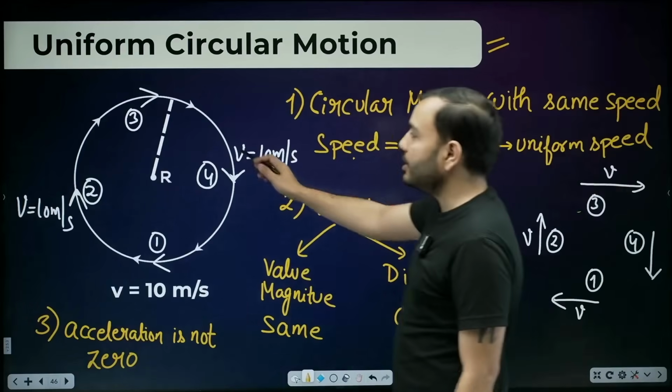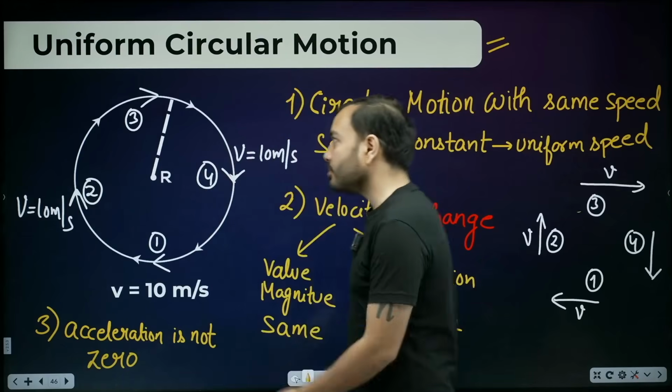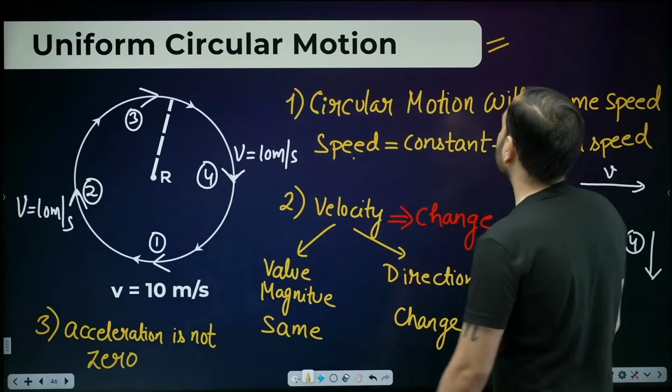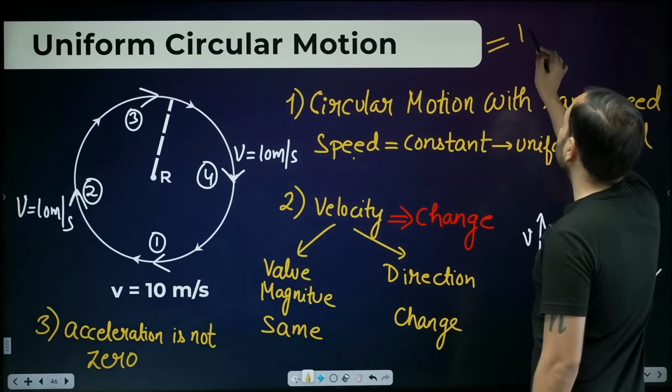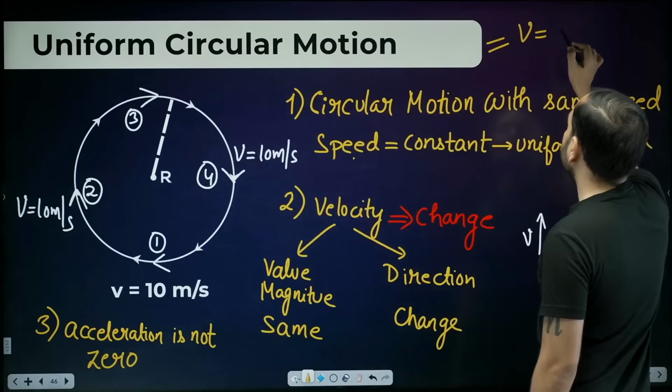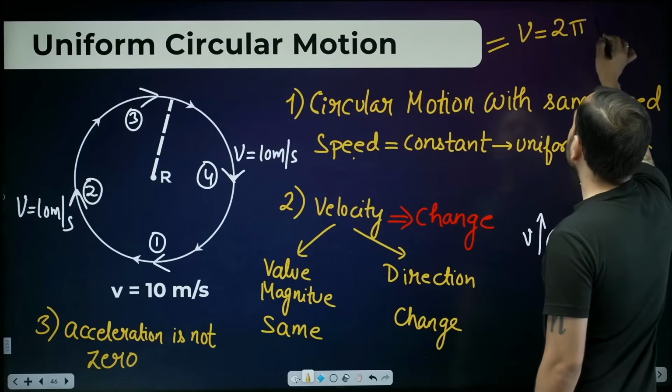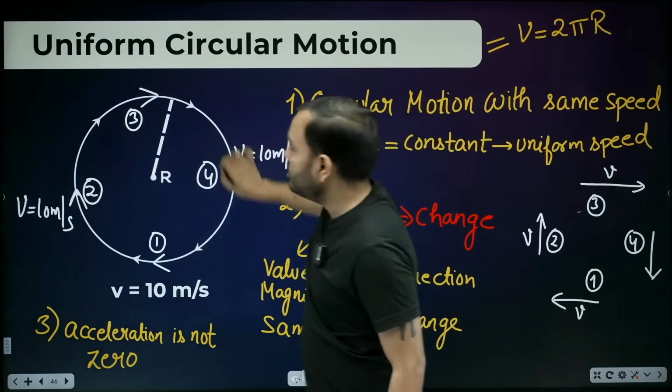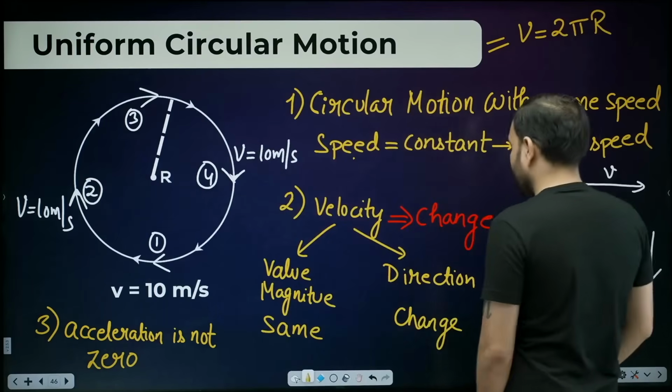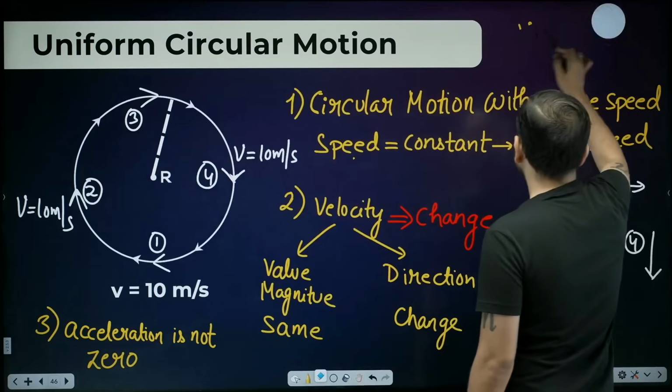Understand one more thing, beta. The radius of circle is r, velocity is v. If I want to know the relation between v and r, it's very simple, beta. Speed is equal to distance upon time. So what is the distance of the whole circle? 2 pi r. And suppose it is covered in a time t. Like this I can write it.